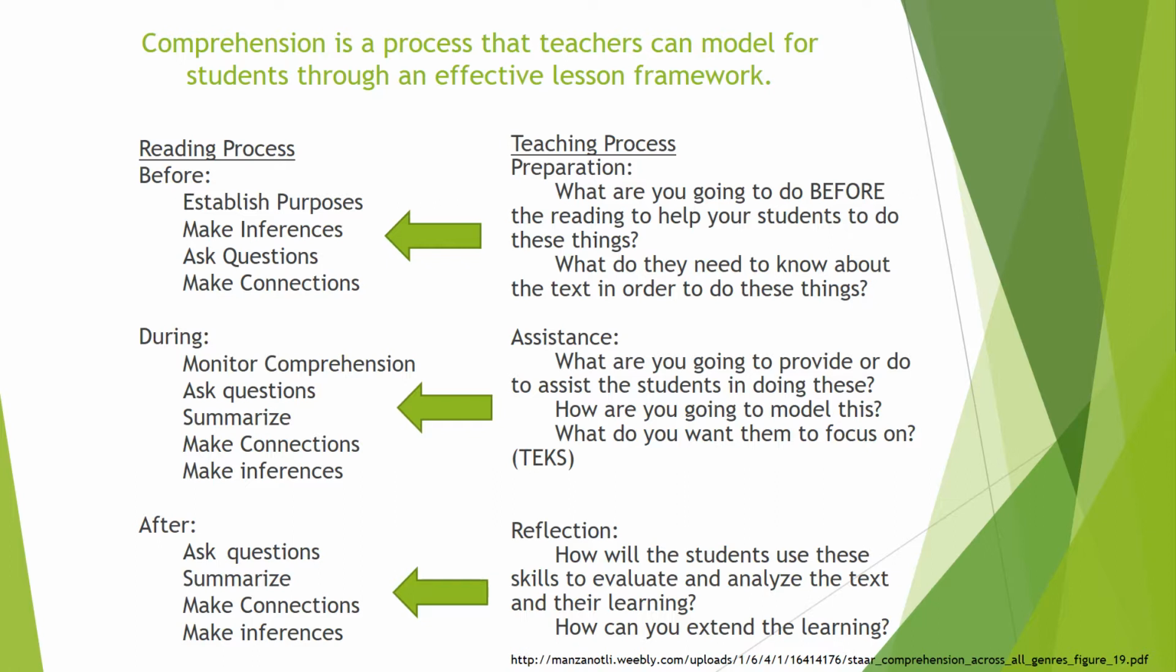If we're able to work on this as a class and the students are able to model and follow what it is that we were explaining, then eventually they'll understand how to do it and they'll be able to apply it on their own. So this is what we want to emphasize for them. We want them to learn how to get there. After: ask questions, summarize, make connections, make inferences. We're going to reflect: how will the students use these skills to evaluate and analyze the text and their learning?